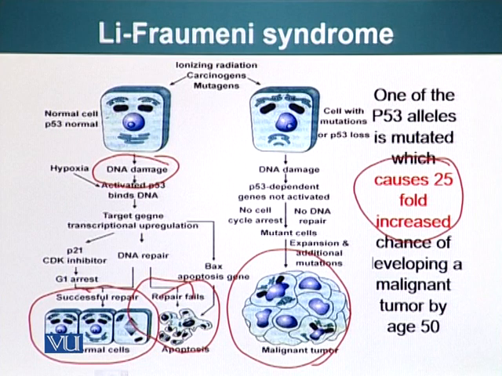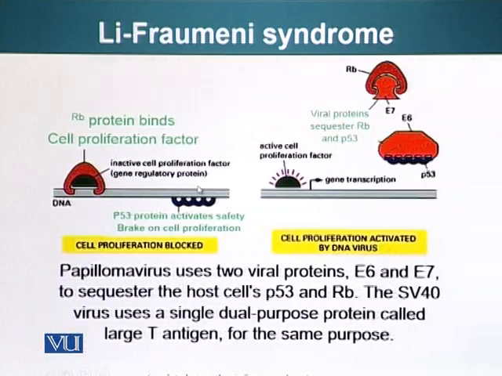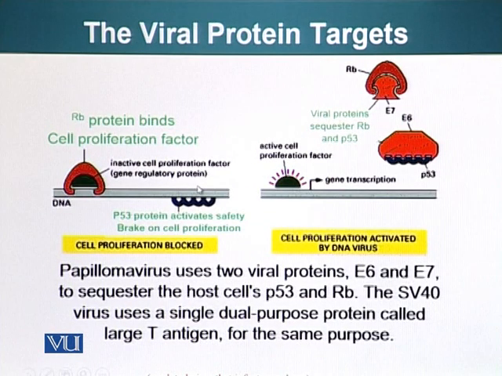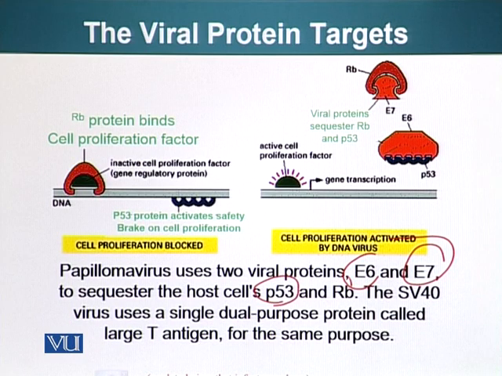So here is an example of disease that occurs if p53 is mutated. Also, viruses have developed a strategy. I've told you many viruses can inactivate p53 and also RB protein. For example, papilloma virus uses two proteins called E6 and E7. They sequester the host cell's p53 and RB proteins respectively.